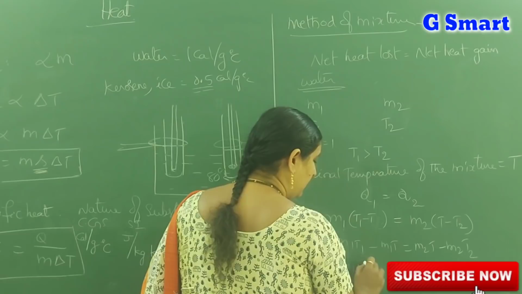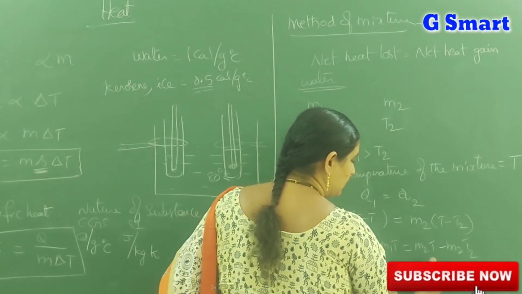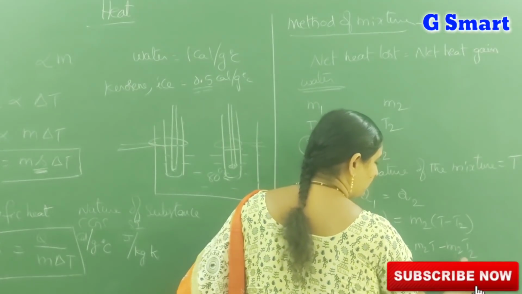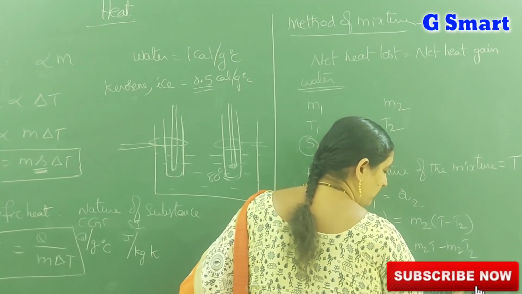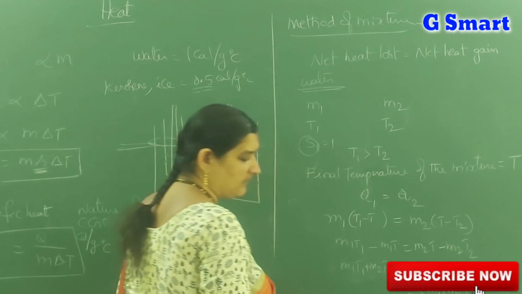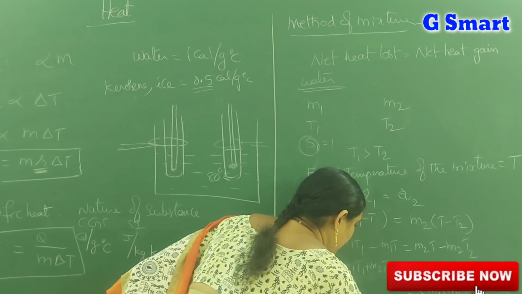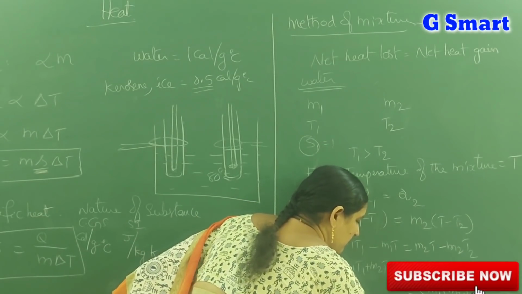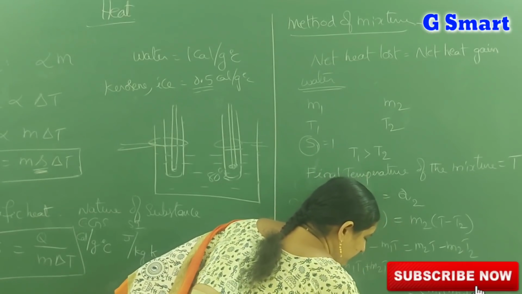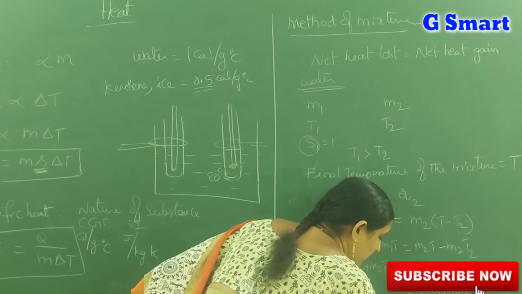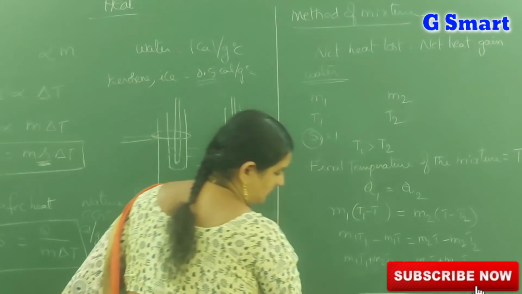Then M1 T1 plus M2 T2 is equal to M1 T plus M2 T. In this, T is common, so M1 plus M2 into T. We need T. Therefore, T equals M1 T1 plus M2 T2 by M1 plus M2.